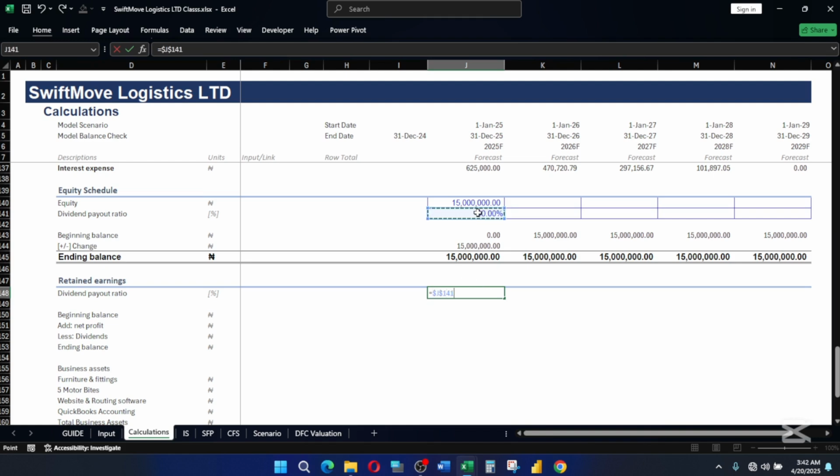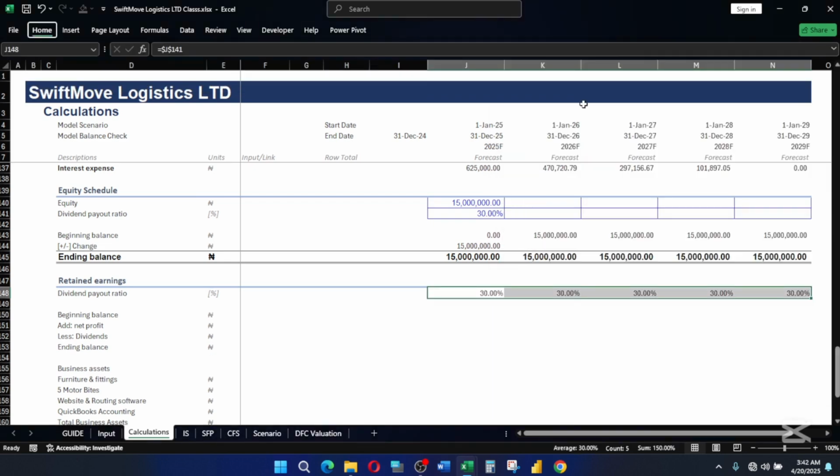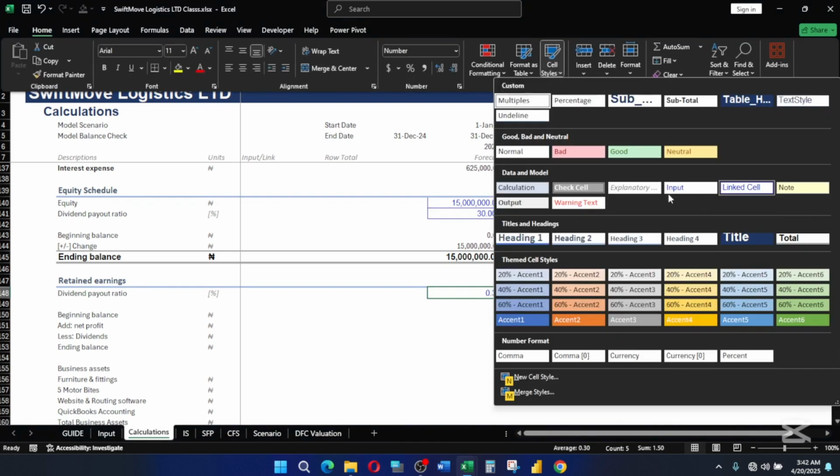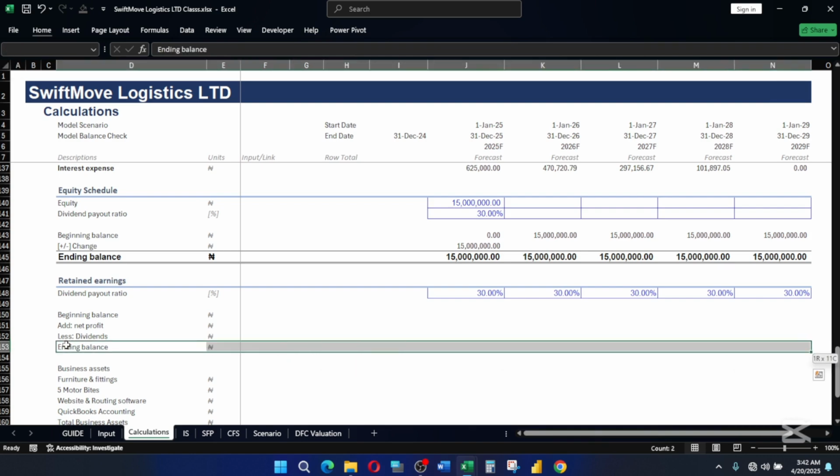We again put absolute reference in, and we are going to link this to the entire sheet here. I'm going to apply this. Then of course we need to start with the link, then we apply the percentage. Now this is our dividend payout ratio. Then we also format this to our style.